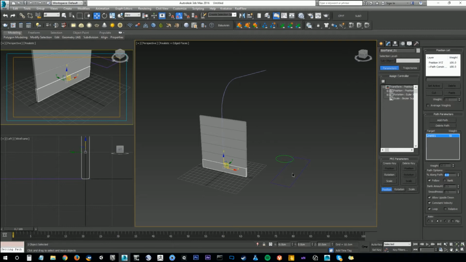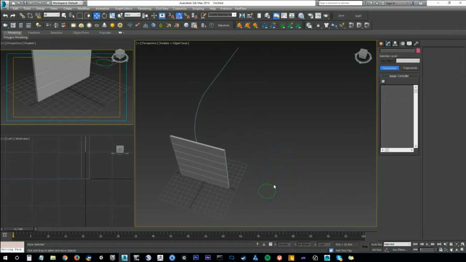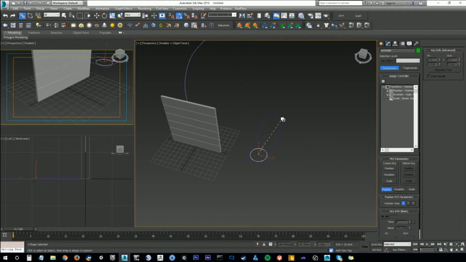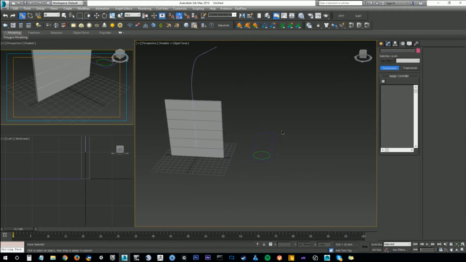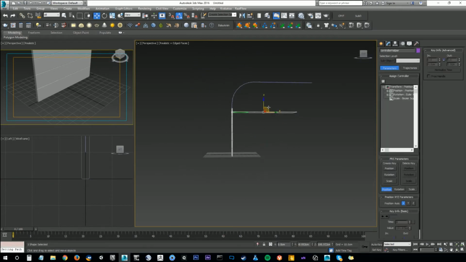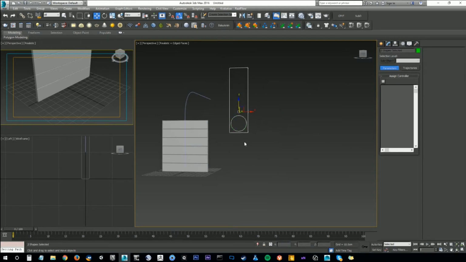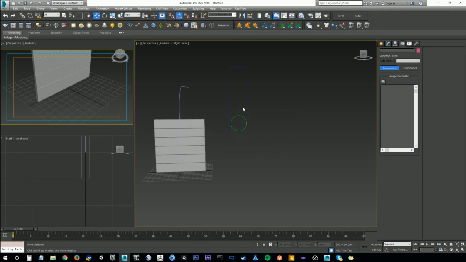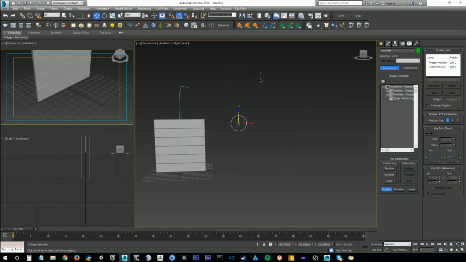So a way to get around that is to first create a hierarchy from object to object, so parent-child hierarchy. Now this control object here, we can move this, and if we freeze these transforms, so if you select both objects after you've established that hierarchy, alt right click, you can say freeze transforms, say yes. Now this object, well, both objects now have a new position and rotation controller.